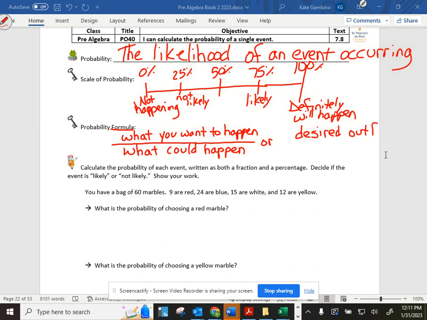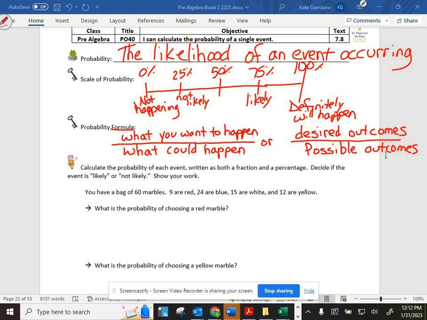I want to flip heads every time. So that's my desire, to flip a heads, over the possible outcomes. So if I want to flip heads, I have a 1 chance of flipping the heads because it's heads or tails. Out of how many possible? There's 2 possible outcomes. If I'm rolling my dice and I want to roll a 1, so there's 1 desired outcome, but there's 6 possible. So your desired is over your possible.